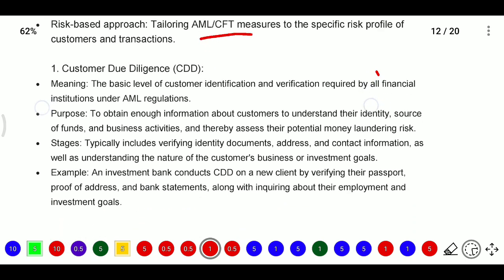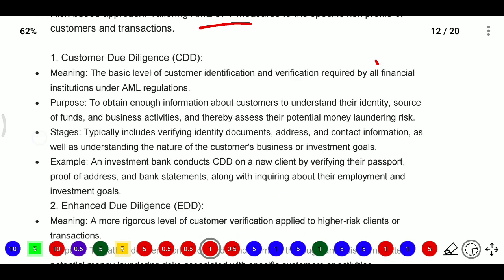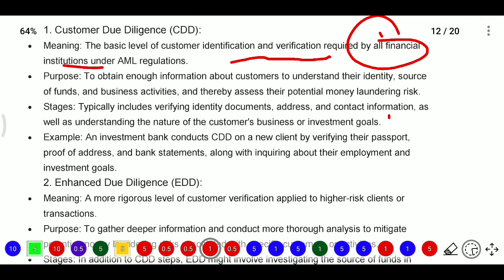Yes, CDD means customer due diligence, the basic level of customer identification and verification required for all financial institutions under AML regulations. So what is the purpose of CDD? The purpose is to obtain enough information about customers to understand their identity, their source of funds and business activities, and thereby assess their potential money laundering risks.